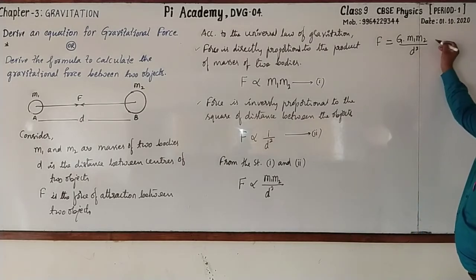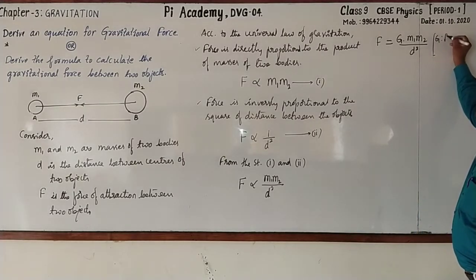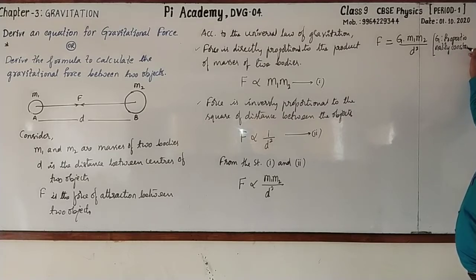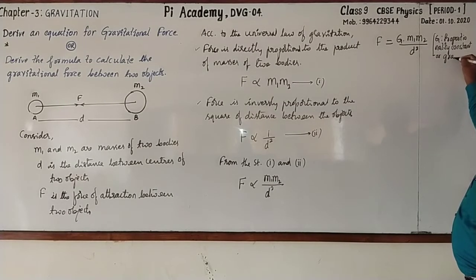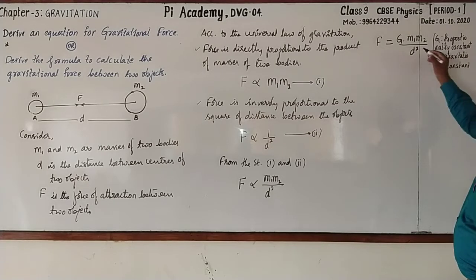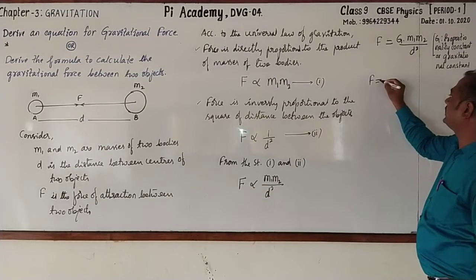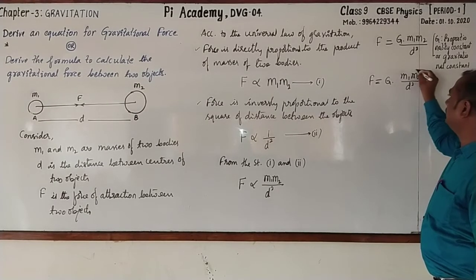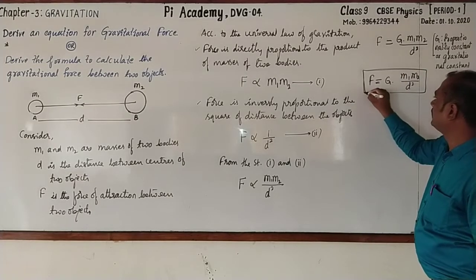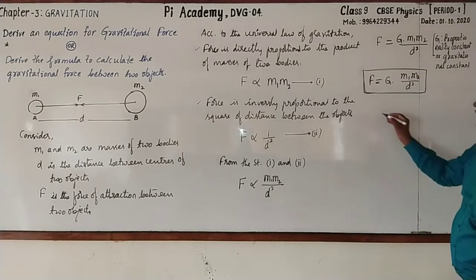In bracket you write where G is proportionality constant, or it is also called gravitational constant. So this can also be rewritten as F is equal to G into m1 m2 by d square. Hence the equation is derived.